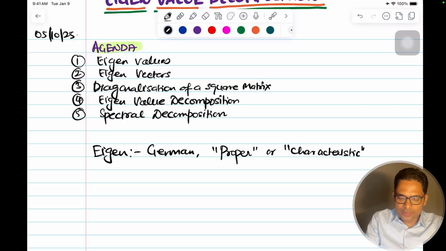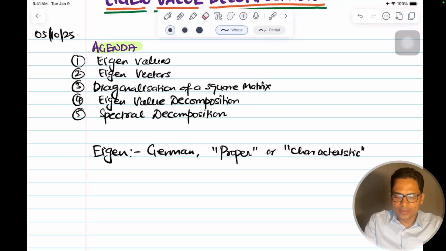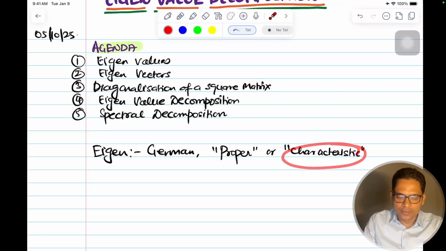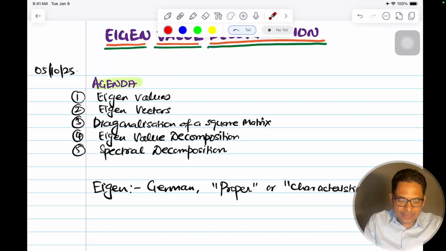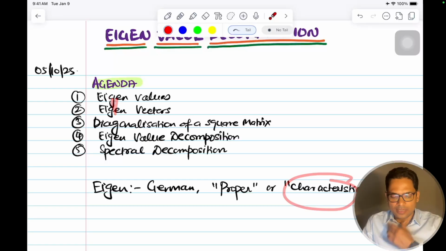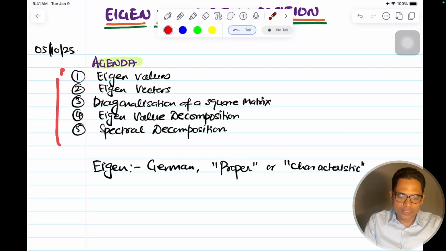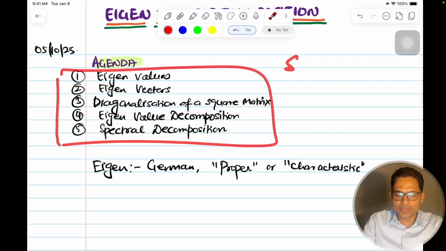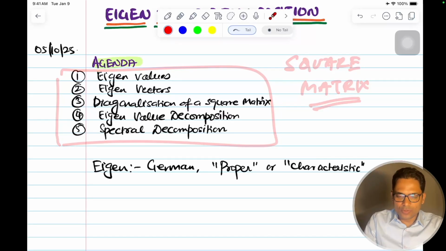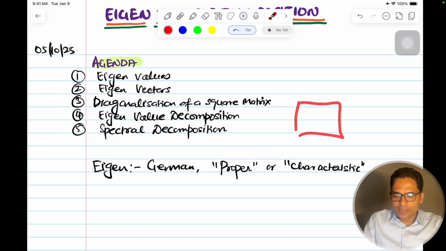Characteristic means some quality. When you say characteristics of a person, that's what characteristic means. So anything eigen means some characteristics, and this is in the context of a square matrix. It's a continuation of the matrix video that we did last.